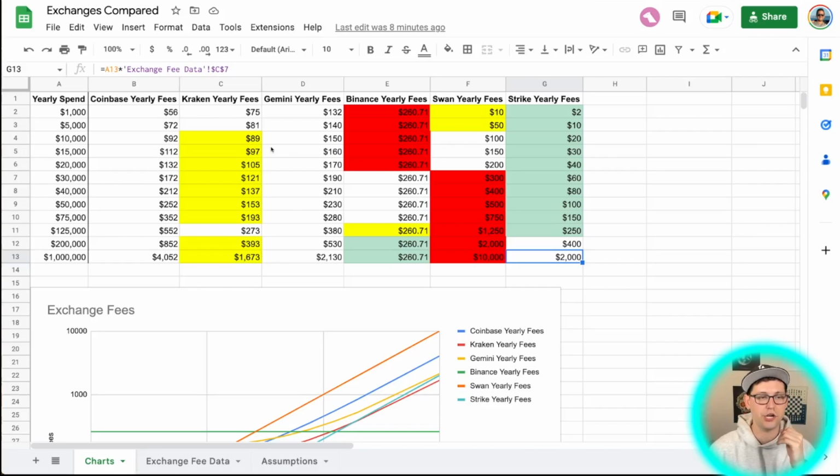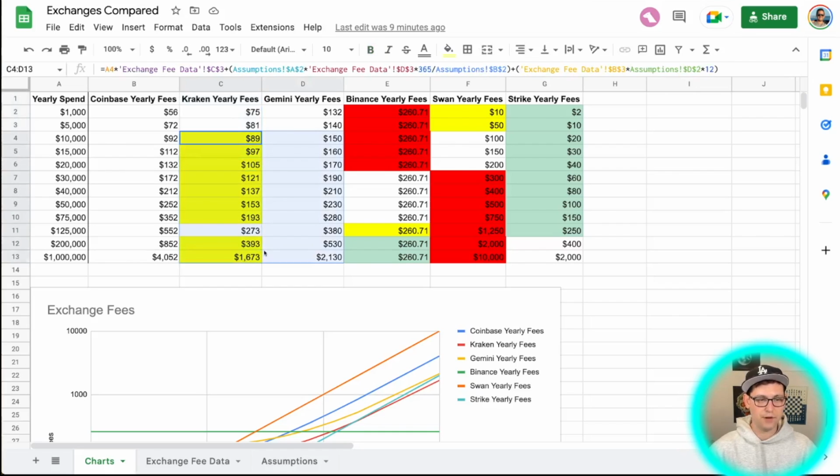So really which exchange you're going to be using here going forward in 2023 is going to be very specific to you. Personally, what I'm going to be doing is acquiring large amounts of Bitcoin over on Strike because the fee structure I think is insane and too good to ignore. And then as far as dollar cost averaging, I would love to go with Kraken because you can see what a cheap option Kraken is. But until they implement free bank transfers, I just think it's such a pain in the butt to have to go manually do your dollar cost averaging over there.